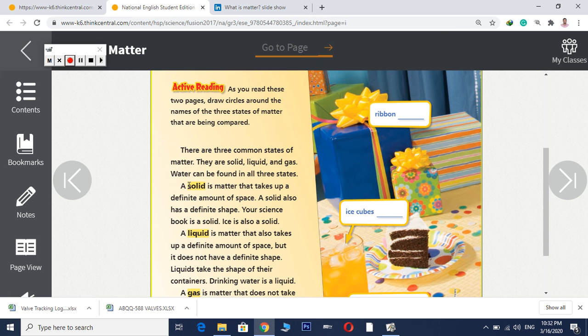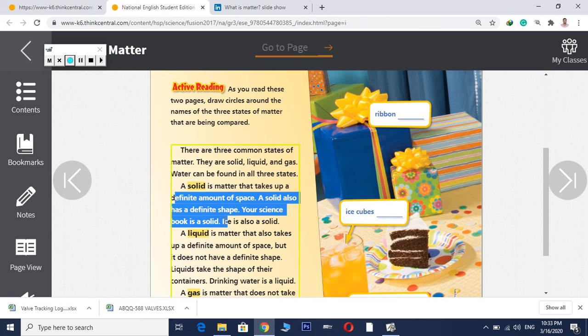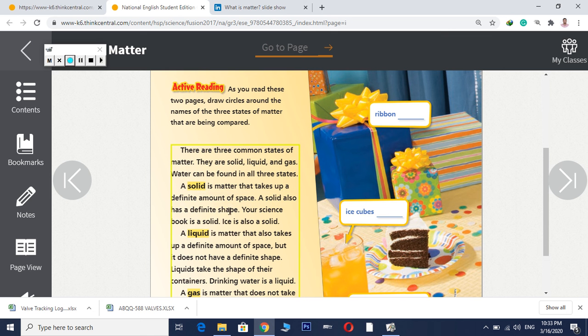So a solid is matter that takes up a definite amount of space. He already highlighted solid for you. Underline with me: definite amount of space. So a solid has a definite amount of space and a definite shape.